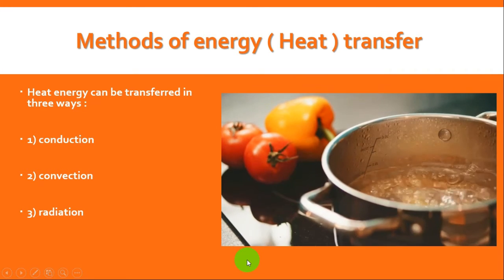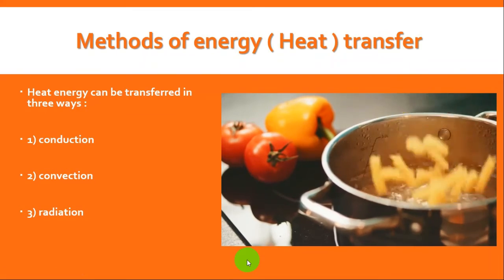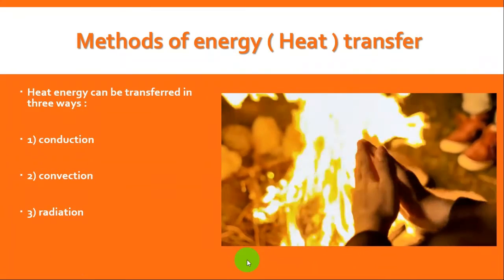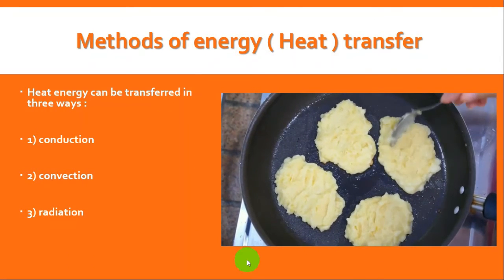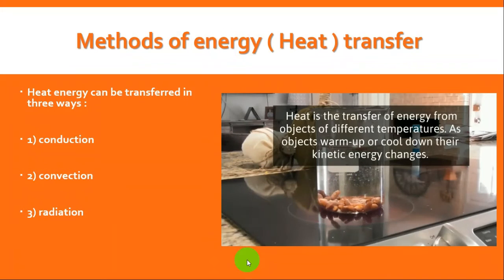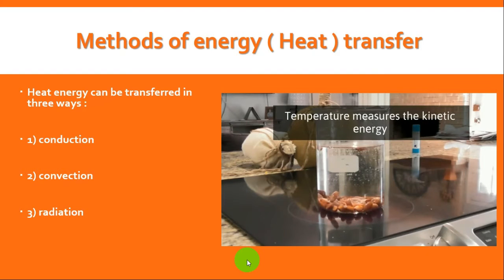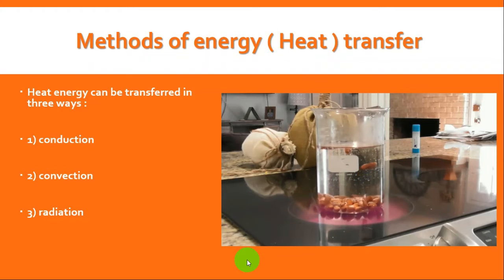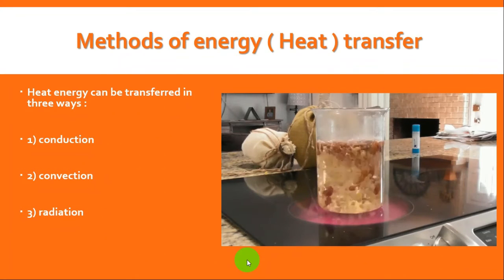This water boiling, the heat of the fire, and cooking on the skillet are all examples of heat transfer. In simple terms, heat is the transfer of energy from objects of different temperatures. As objects warm up or cool down, their kinetic energy changes. Kinetic energy is the energy of motion. Temperature is a measure of the average kinetic energy of the particles in an object. As temperature increases, the energy of motion increases. As the water warms up and the temperature increases, you can see an increase in the movement.